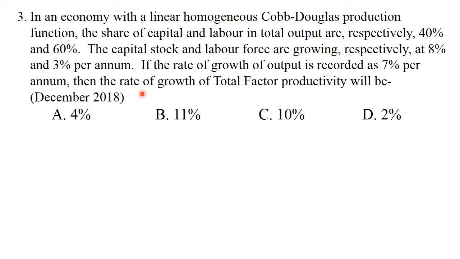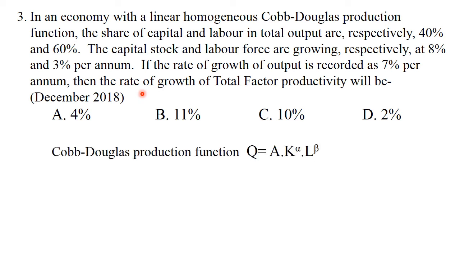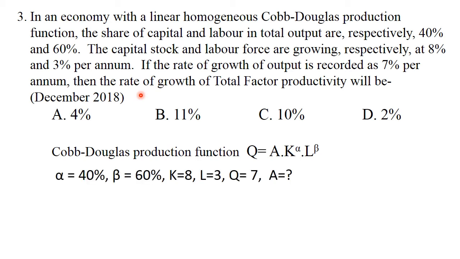This question is also the same as the previous question. Cobb-Douglas production function is given. In the Cobb-Douglas production function, alpha, the share of capital, is 40%. Share of labor is 60%, so beta is 60%. Then capital stock growth is 8%, labor 3%, and Q, the rate of growth of output, is 7%. Total factor productivity we have to find.